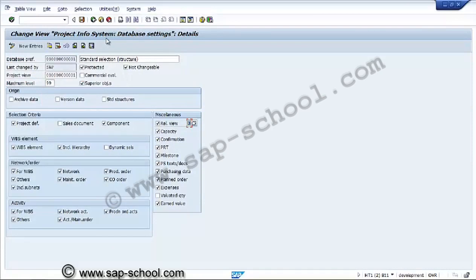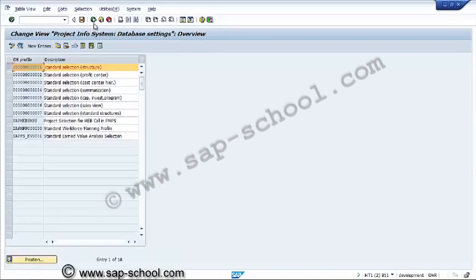If any changes are required from this standard profile, we can create our own profile and we can assign this profile into our project profile also. Normally, if any changes are required, what type of changes we can look for is mostly the same profile is there, nothing much information needs to be changed, so we need not go for the change of this profile.